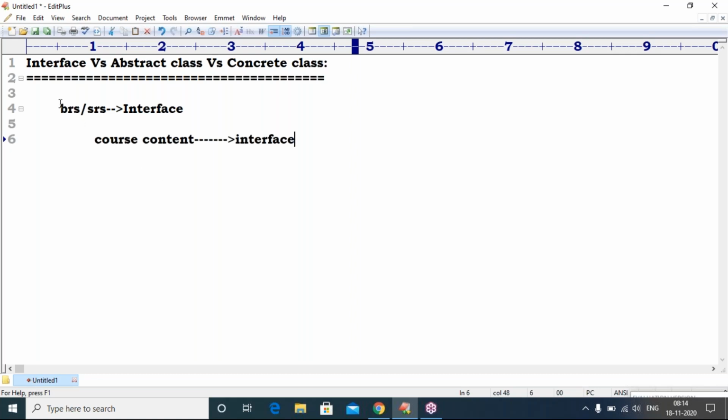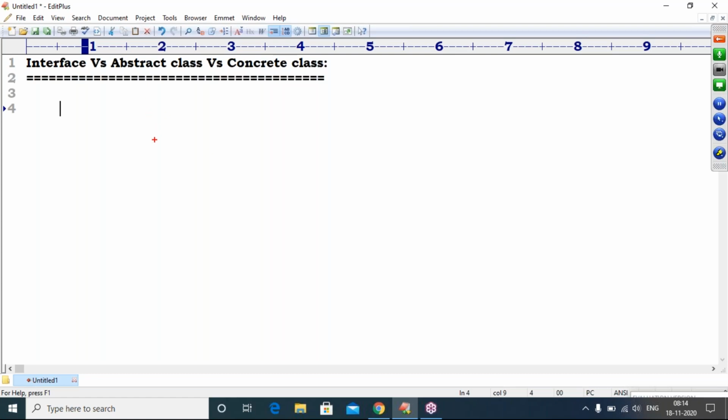So a simple example, I will give one more example. Sir, I have a plan. I want to construct a 10 floors building. At that time, one plan is required. That plan is nothing but an interface. In the interface, only declaration is available. Who will implement it? The engineer. Observe carefully.